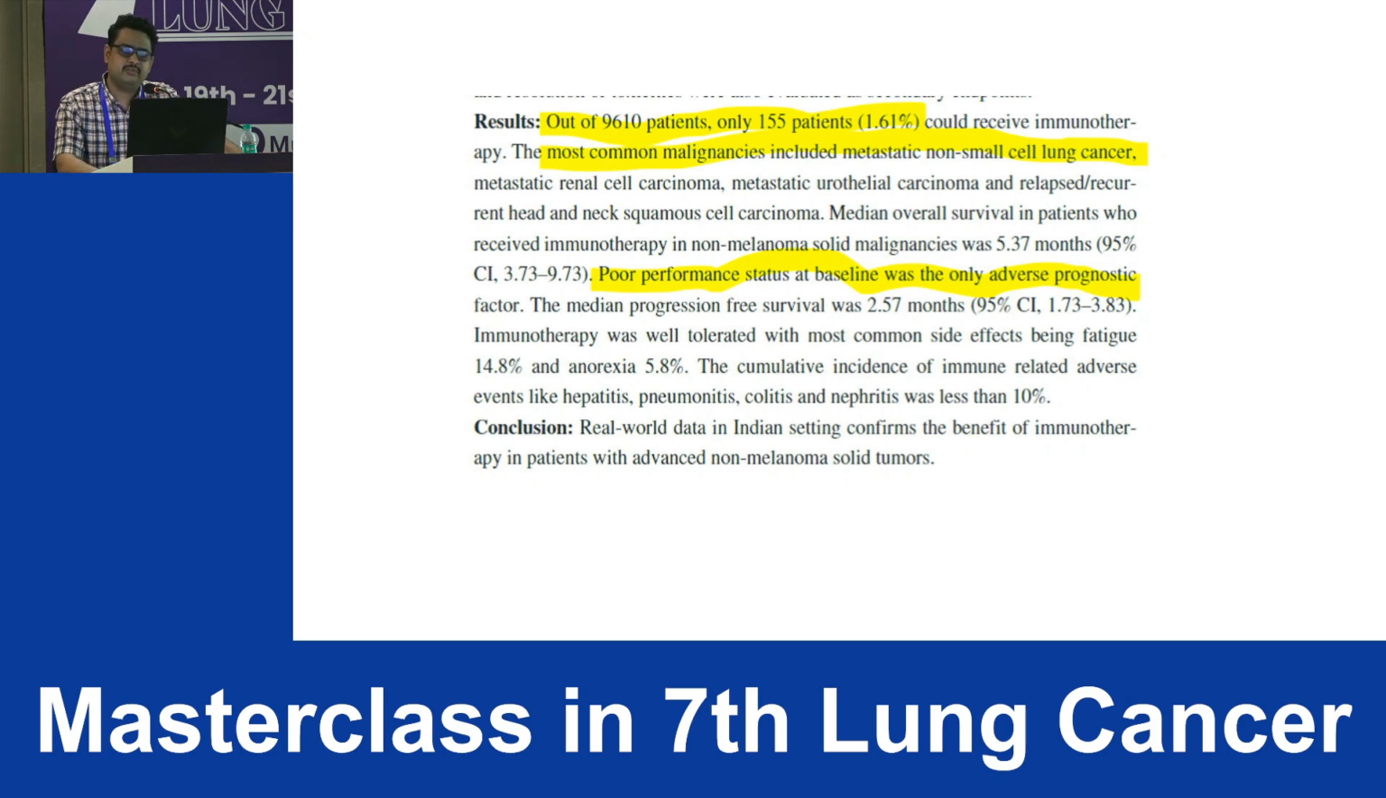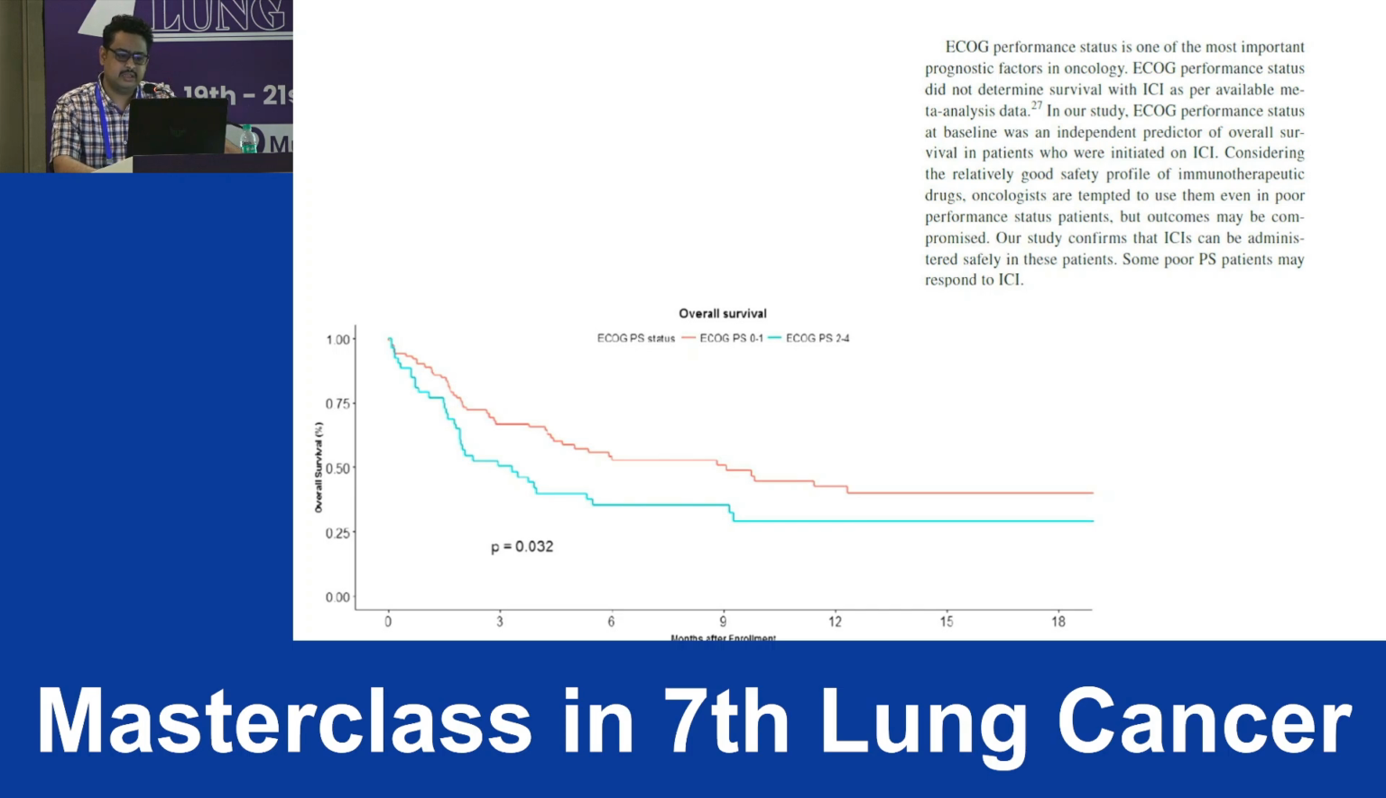And in this analysis, what they found is that poor performance status at baseline was the only adverse prognostic factor for these patients. And this is the Kaplan-Meier curve. The lower curves of PS 2 to 4, they did worse as compared to patients with good PS. And in the discussion, they have mentioned that we are tempted to give immunotherapy due to a relatively good safety profile in these patients with poor PS, but we do not have any randomized control data showing that there might be improvement in these patients, and we should decide this on a case-to-case basis, especially when the affordability and accessibility of these drugs is very low in India.